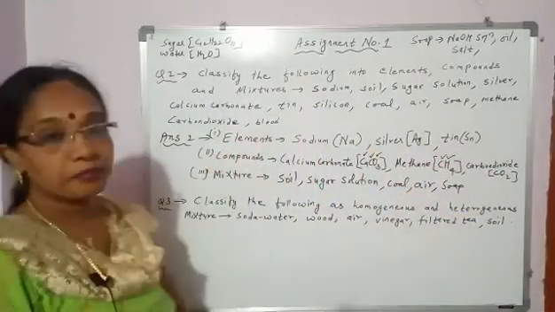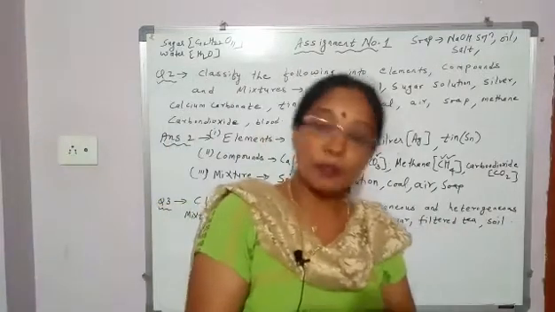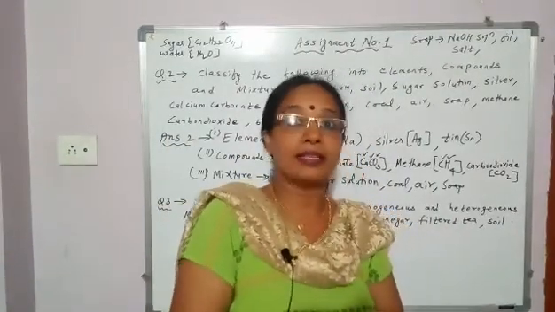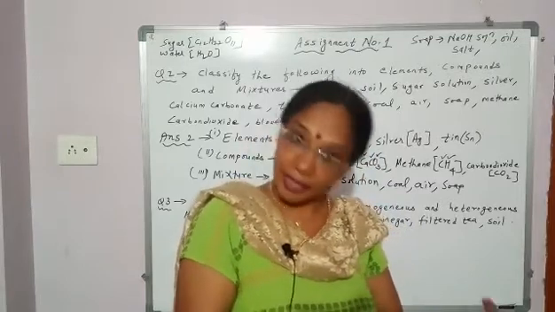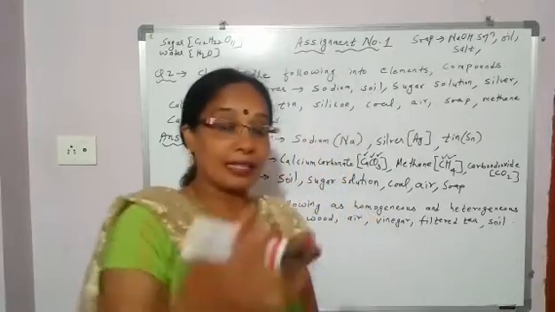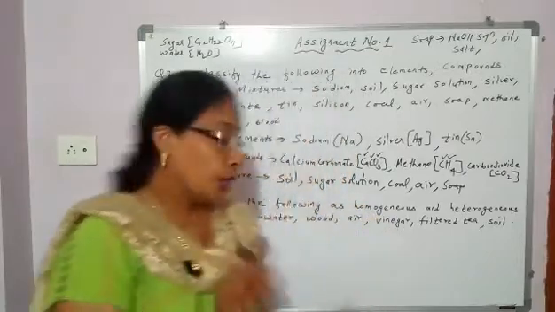Next, blood. In blood, what is present? Many components are there in blood. WBC is there, RBC is there, blood platelets are there. Many components are mixed in any ratio. So what is blood? Blood comes under mixture.